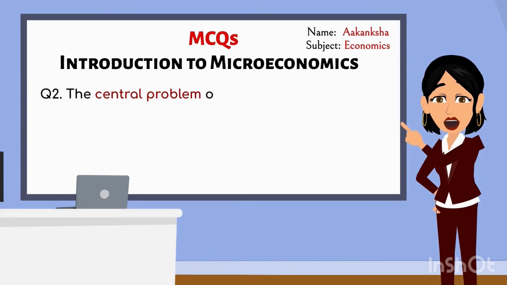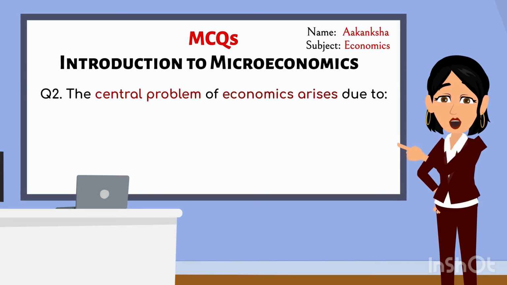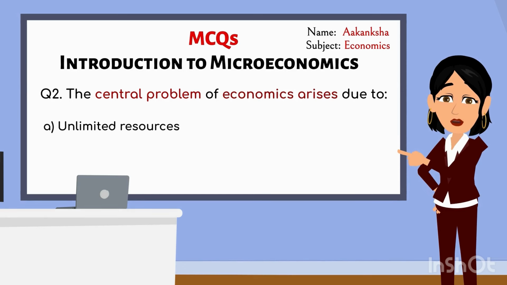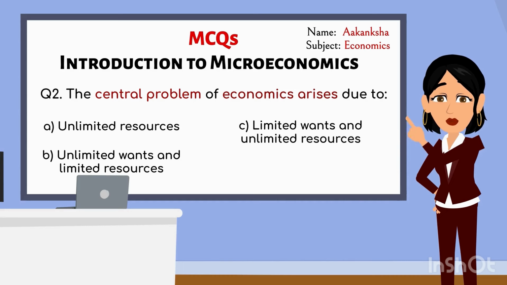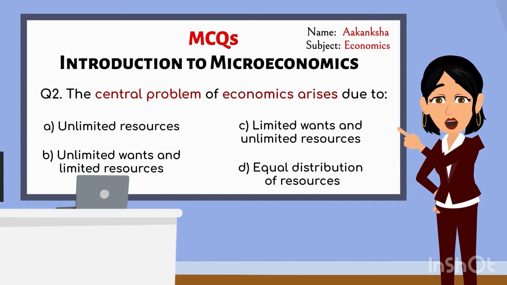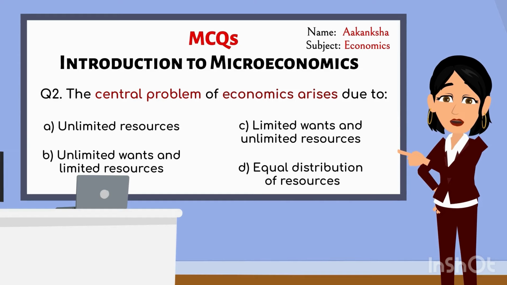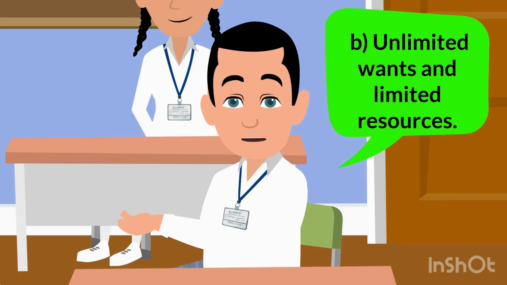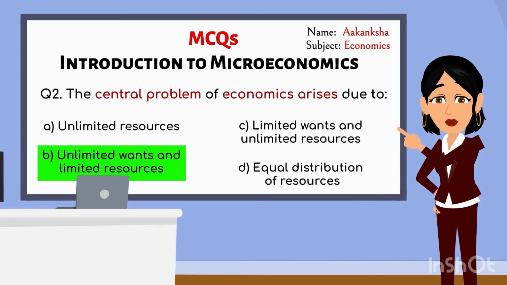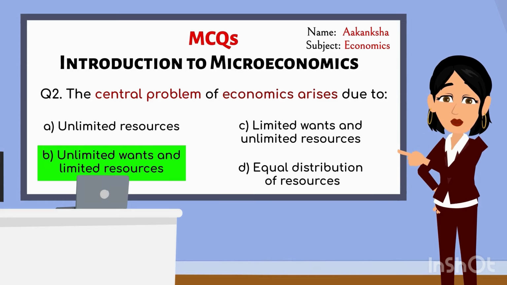The central problem of economics arises due to A. Unlimited resources. B. Unlimited wants and limited resources. C. Limited wants and unlimited resources. D. Equal distribution of resources. Ma'am, the answer is B. Unlimited wants and limited resources. Correct, Ansh. Can you explain why unlimited wants and limited resources is the central problem of economics?